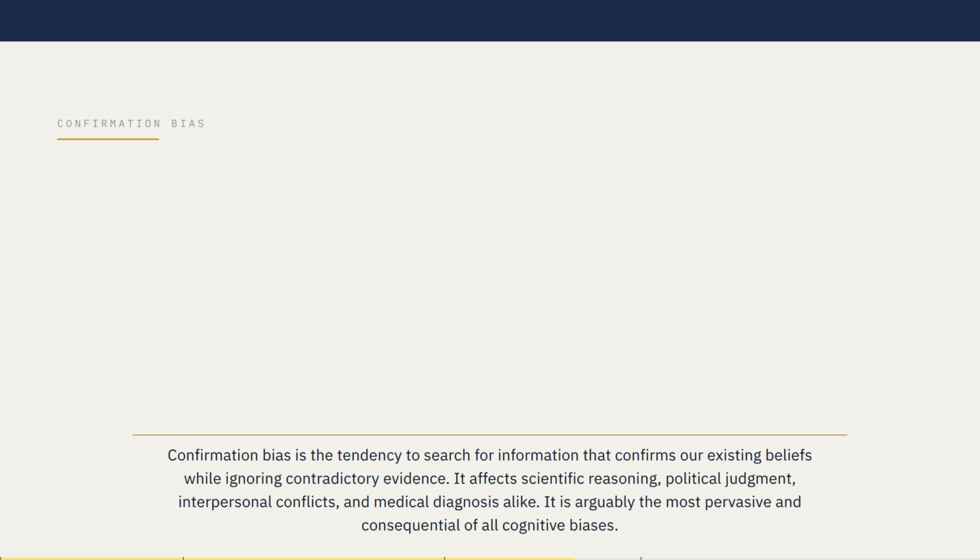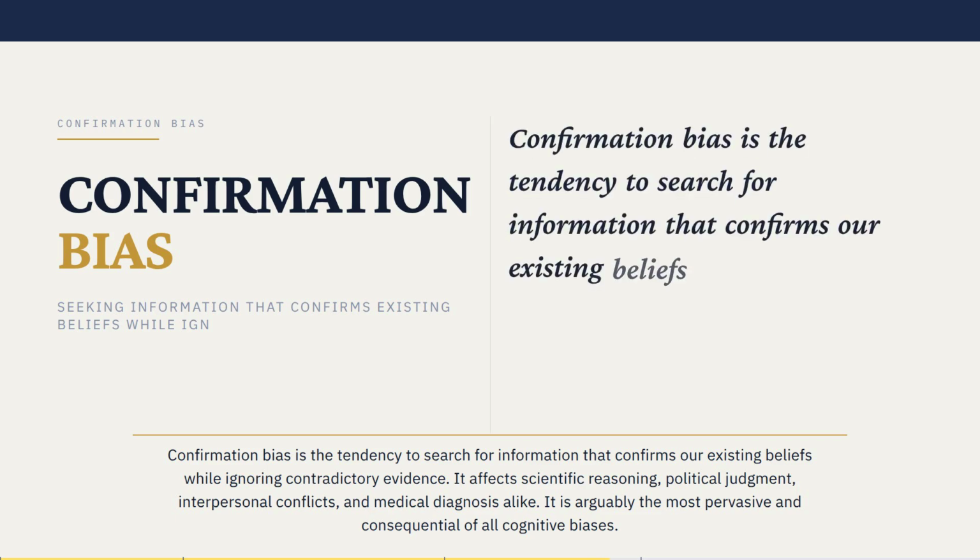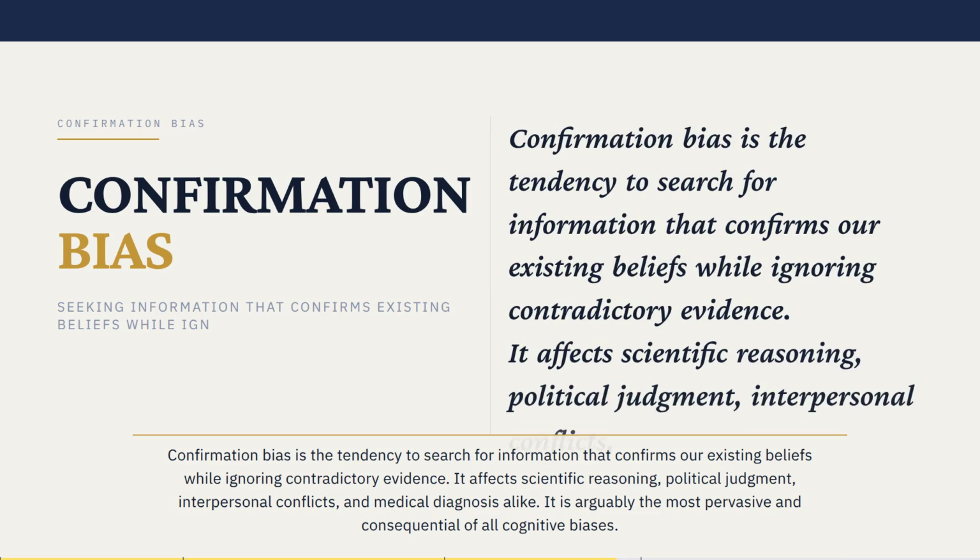Confirmation bias is the tendency to search for information that confirms our existing beliefs while ignoring contradictory evidence. It affects scientific reasoning, political judgment, interpersonal conflicts, and medical diagnosis alike. It is arguably the most pervasive and consequential of all cognitive biases.